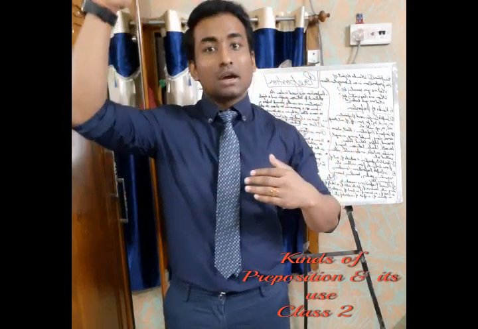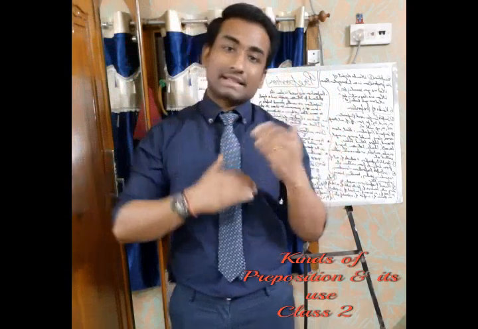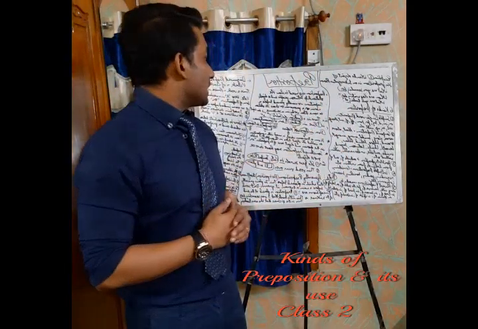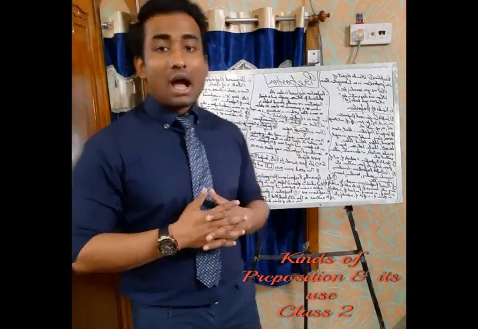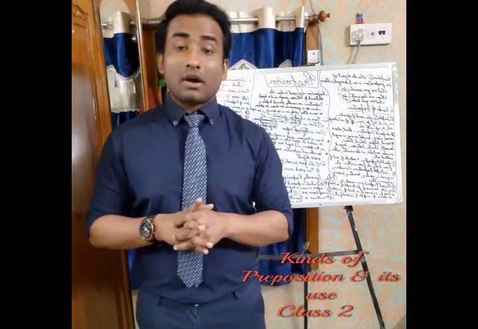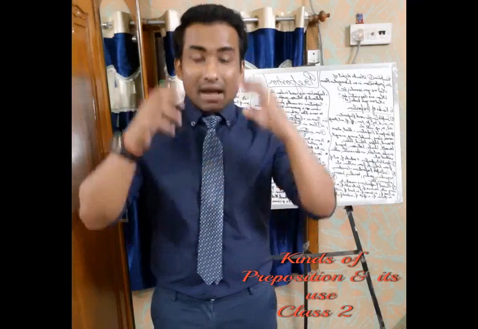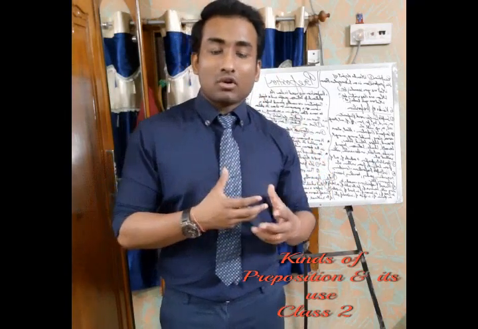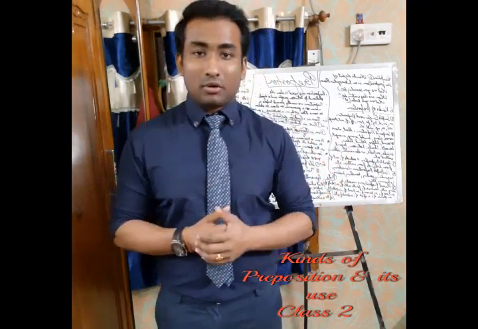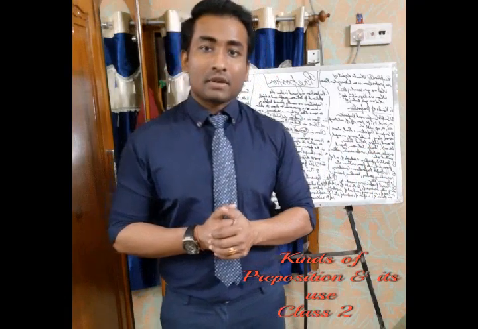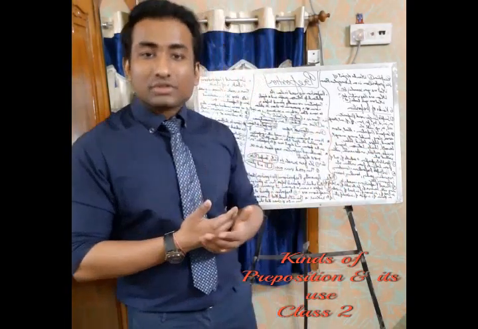So above is showing a position. Then across: I have come across an interesting fact about this matter. I have come across means I have come to know. So this is how you use it generally.